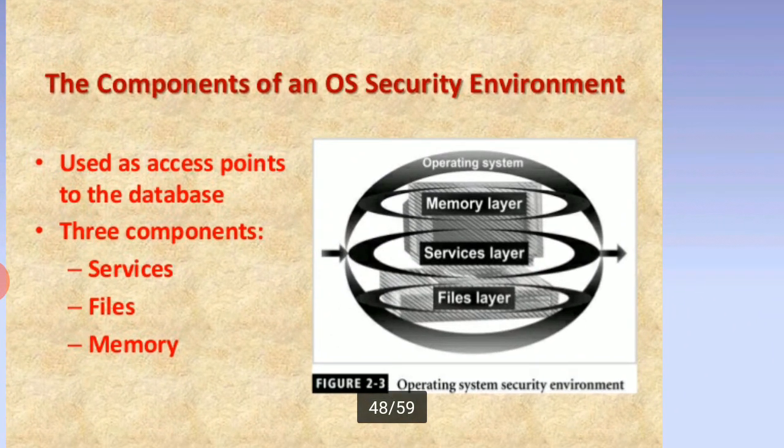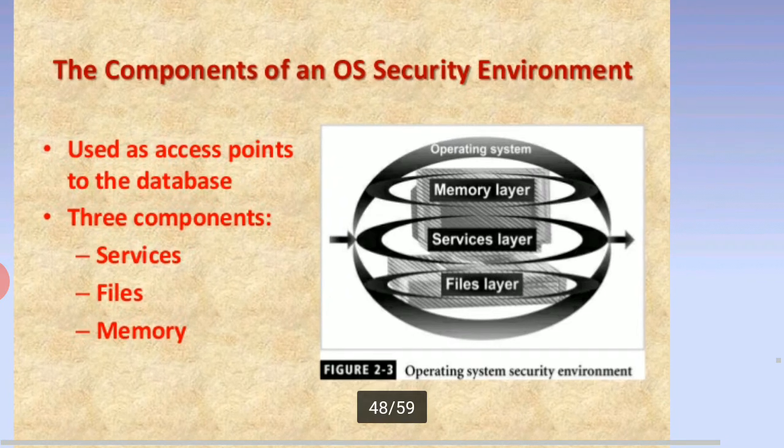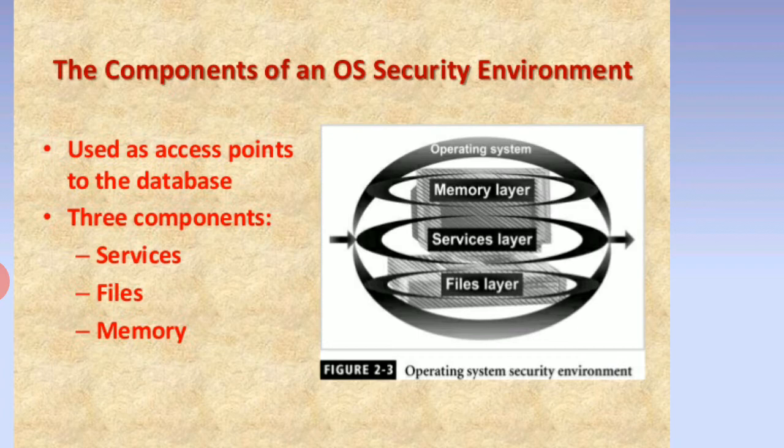The components of the operating system security environment are used as access points to the database. These three components are services, files, and memory. Here you see a diagram with the memory layer, service layer, and files layer. Services means we do repair of the system, the operating system. Files store the information. The memory capacity is extended by the availability of the CPU process.